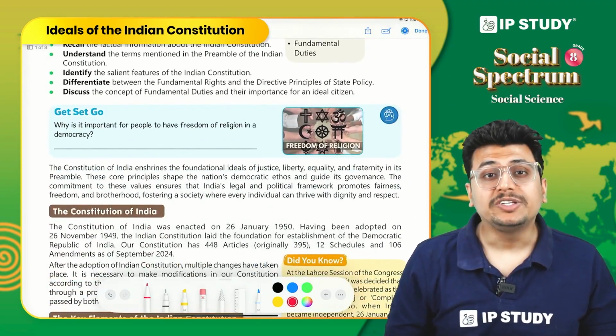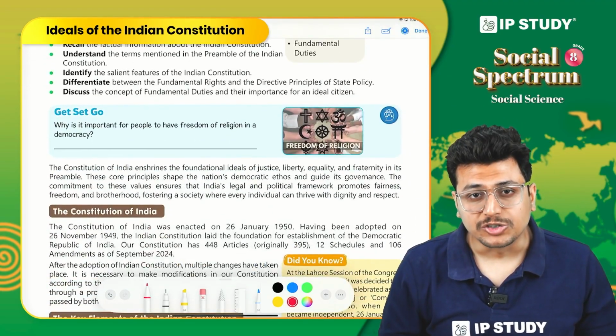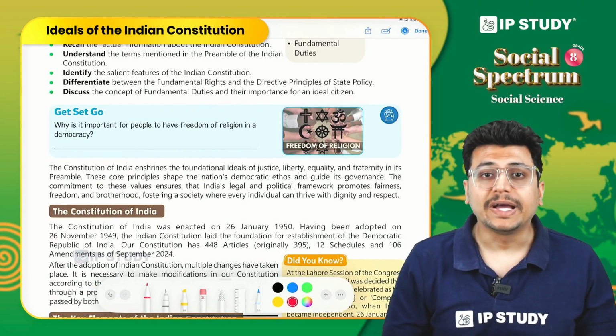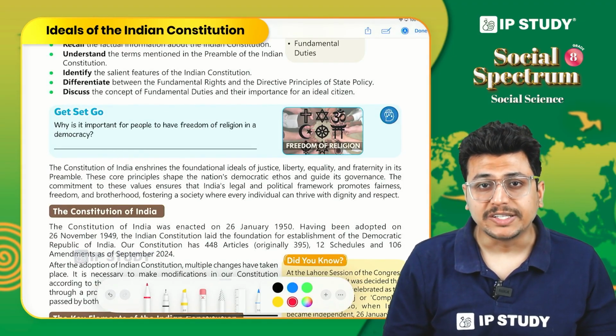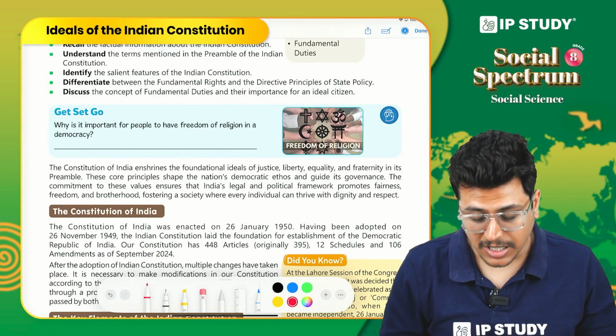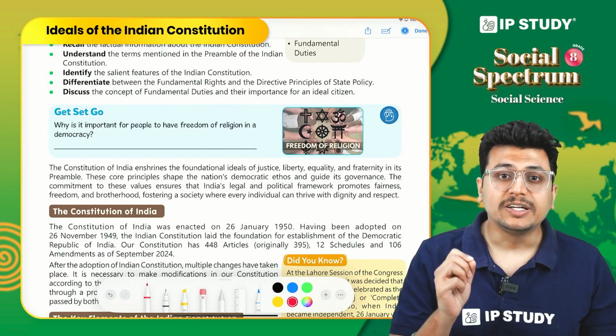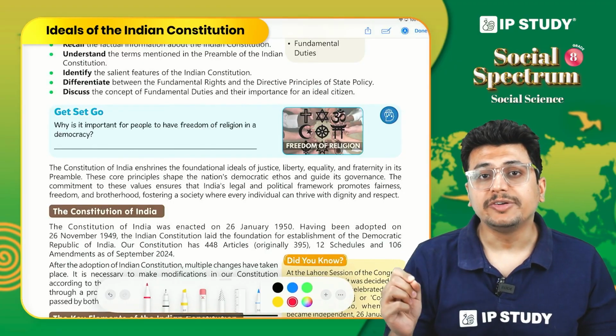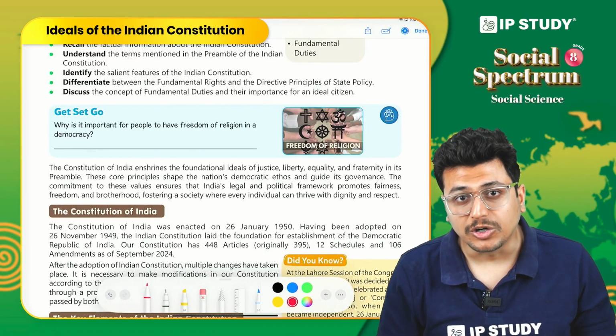It took about 3 years to frame our constitution. The process started in 1946 and by November 1949 it was completed. But yes, we chose the date 26 January 1950 for the enactment of our constitution.